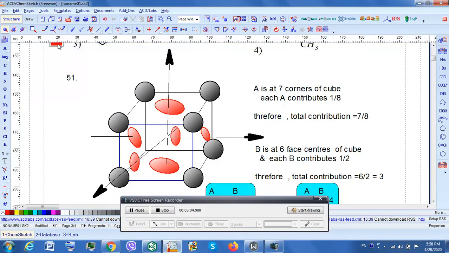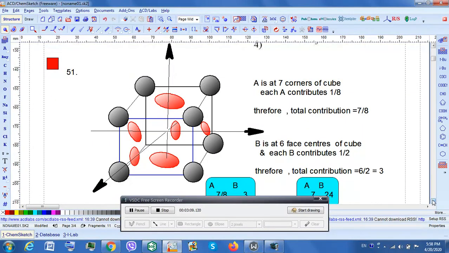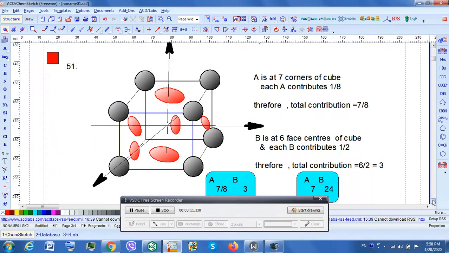This is not an organic chemistry question, but I found it very interesting because it is in 3 dimensions. The question was like this: A is at the corners of a cube, but it occupies only 7 corners. If you count, black ones are A, and they are at 4 corners on the top, and at the bottom you have 4 corners, but only 3 of them are occupied.